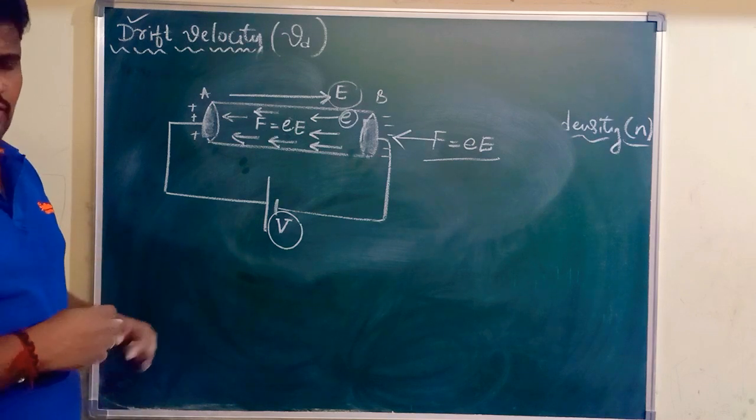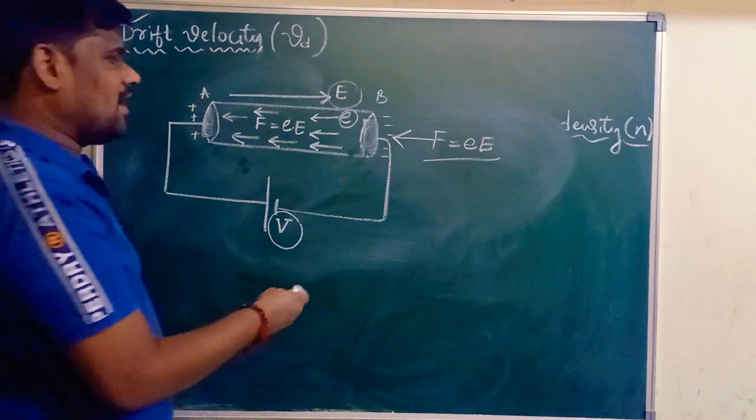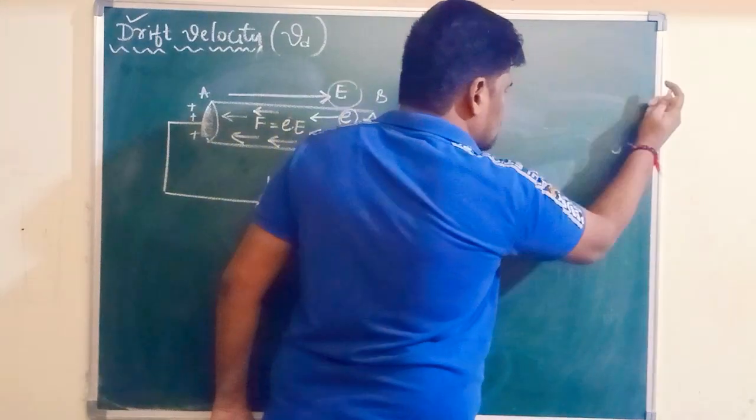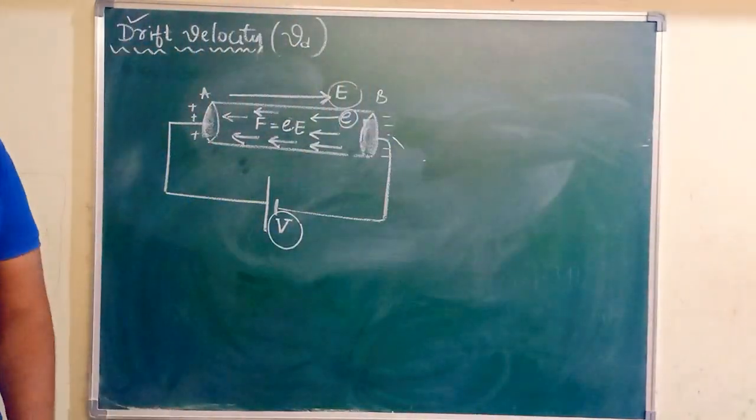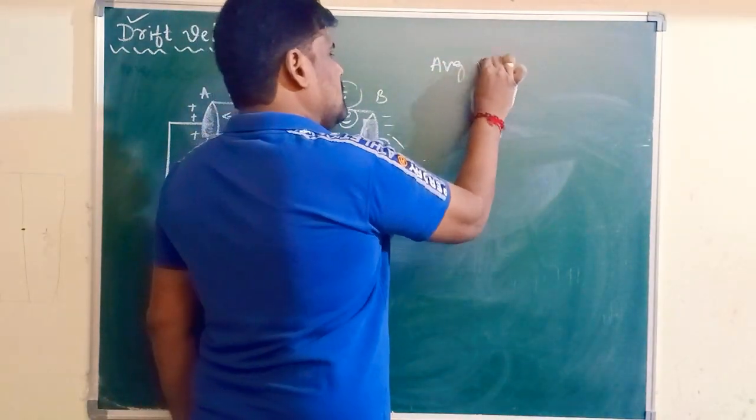So by summarizing all the concepts, I can write the simple definition of drift velocity. What is drift velocity?